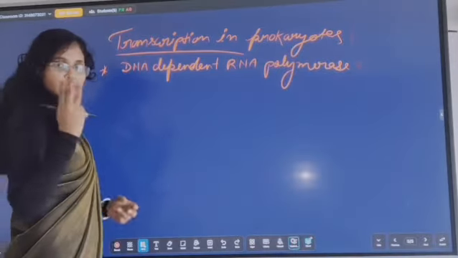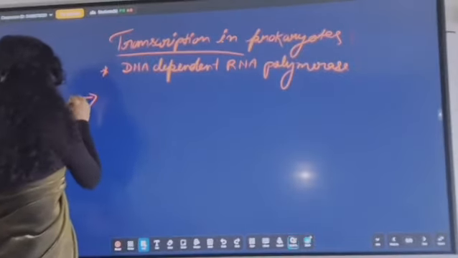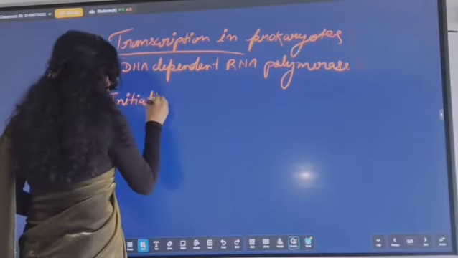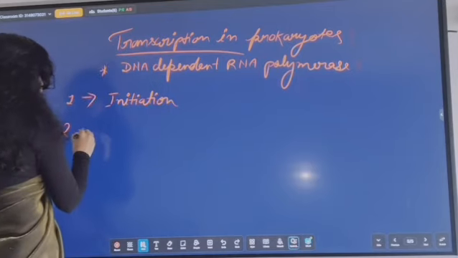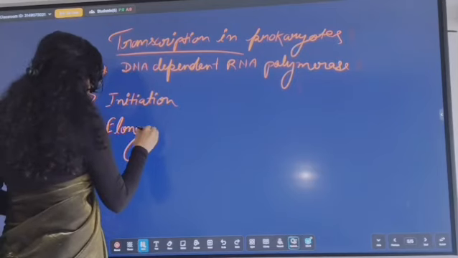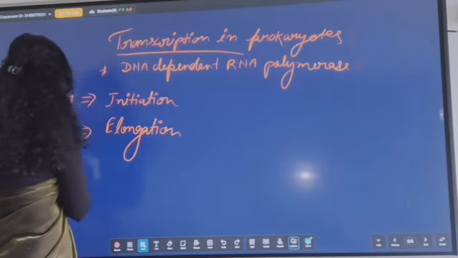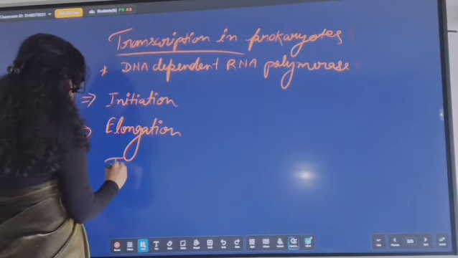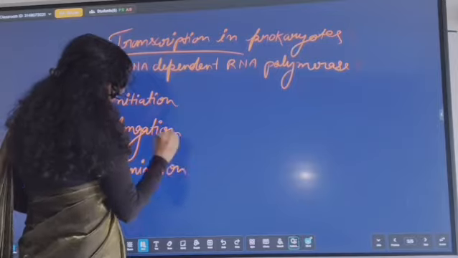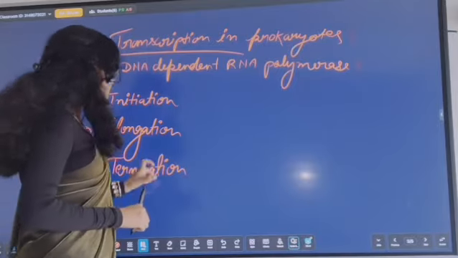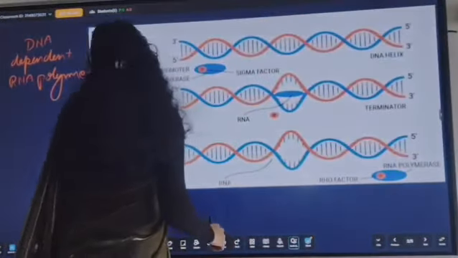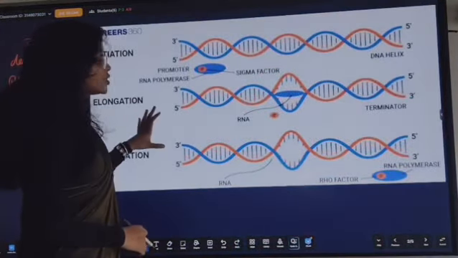There are three stages involved. The first one is initiation, the second one is elongation, and the third one is termination. Initiation, elongation, and termination. Look at this. This is the diagram of transcription in prokaryotes.